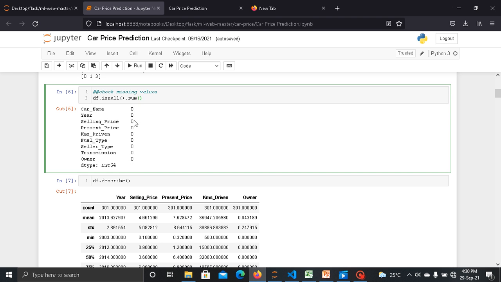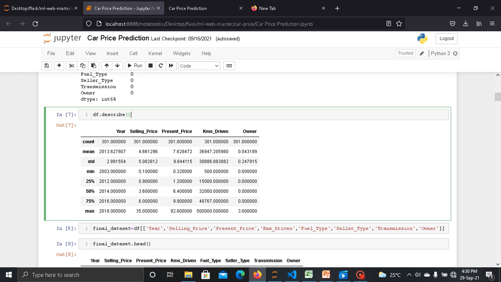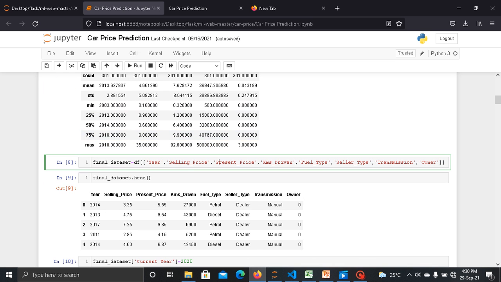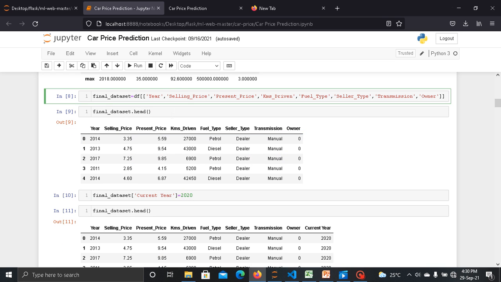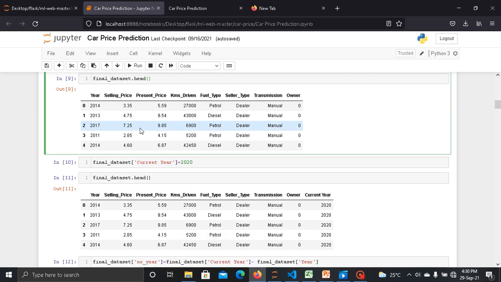It will count the sum of isnull, which is 0. Now here in this step, I describe the data like this. Now here I copied my original dataset into final dataset. Now here I just print the head of final dataset.